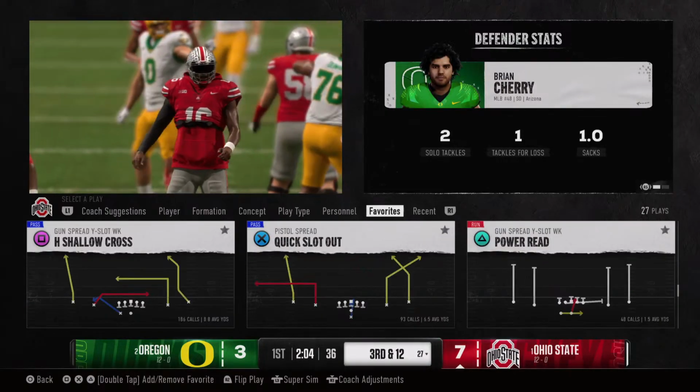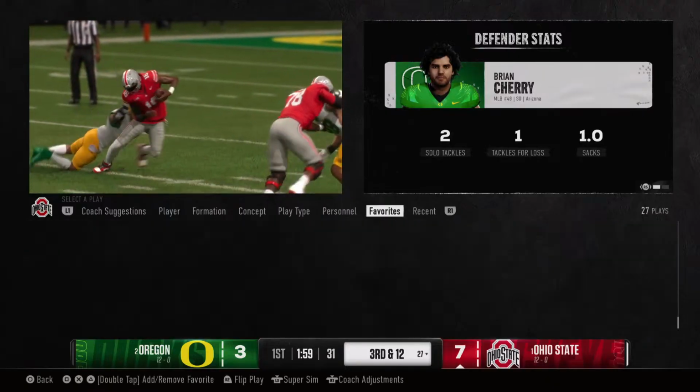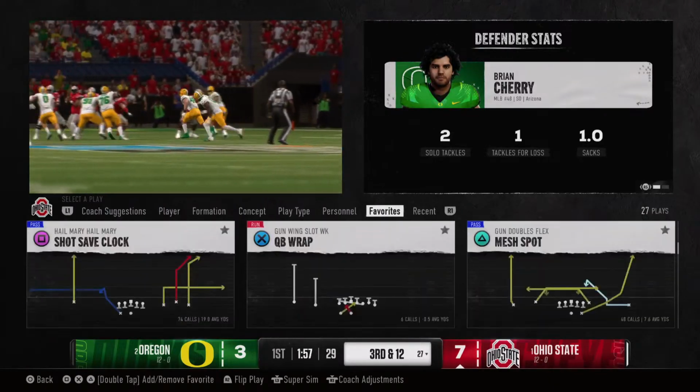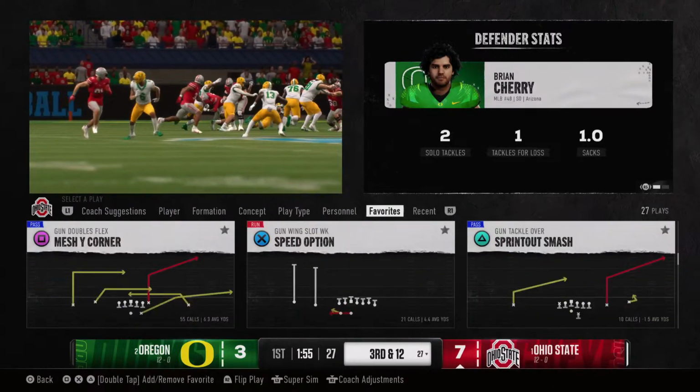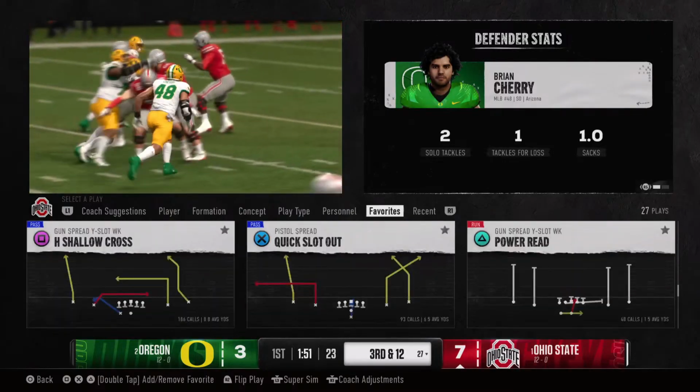Well, today's middle linebacker has to have the ability to cover, to be able to be a great run stuffer. Also, the ability to blitz and get after the quarterback. There's an example of it right there. These guys are becoming more and more athletic every year in college football.